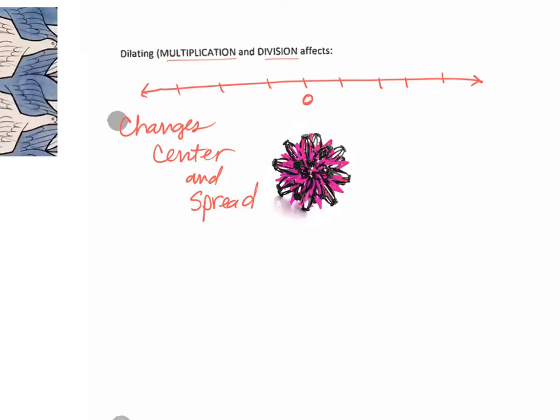Now here's the line we got to change. On the video it says, affects them both. Now tell me what's bad about that statement. Because there's 4 of the things that it can affect. Yeah, well, what does them mean? See? So we're not going to say affects them both. We're going to change the words at the very end and say affects center and spread. So I'm going to re-record that at a later time. So instead of saying affects them both, we're going to say affects center and spread.